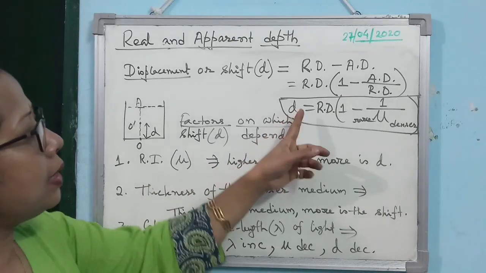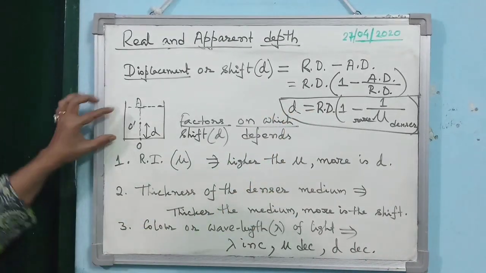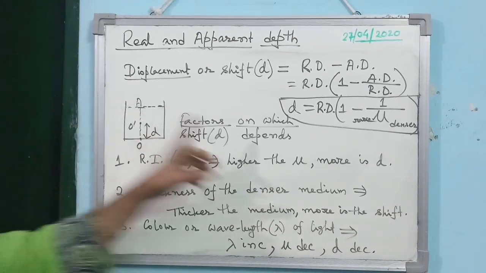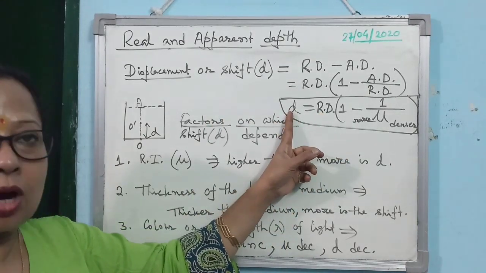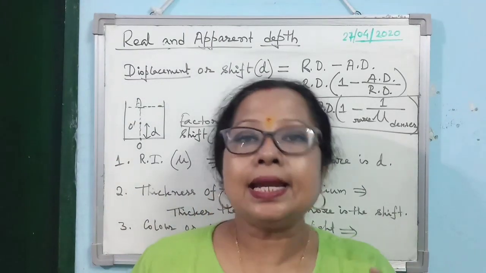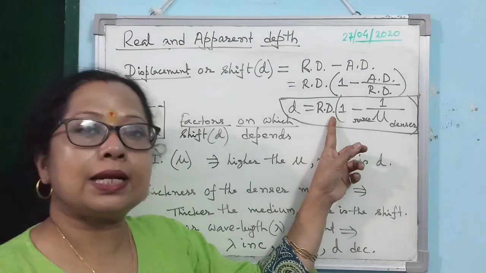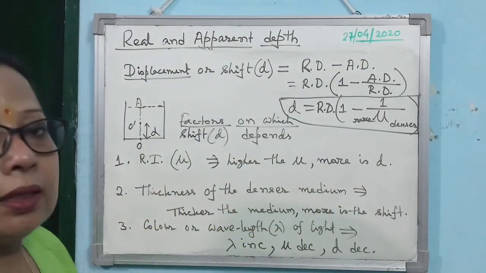Then besides refractive index, the shift depends on the real depth. Real depth means what? The thickness of the denser medium. So what is the second factor? That shift depends on the real depth, which means shift depends on the thickness of the denser medium. More the thickness of the denser medium, higher will be the shift. Is that clear?